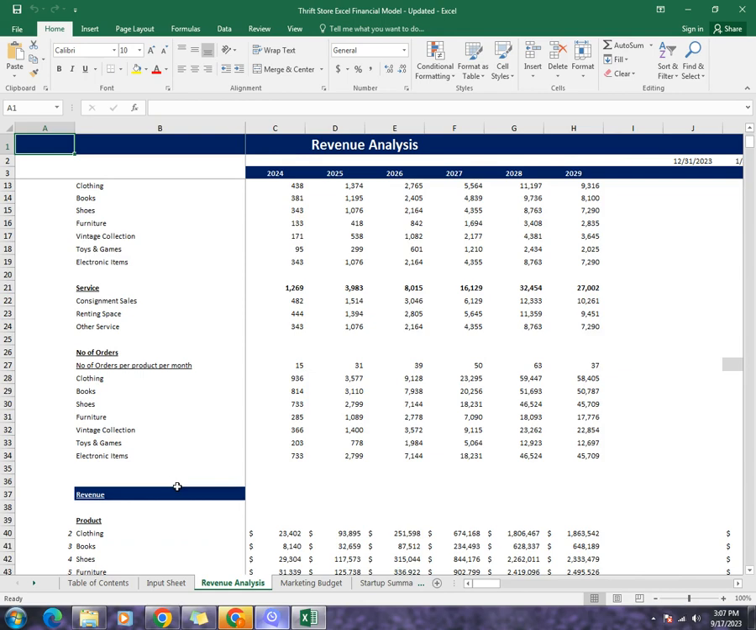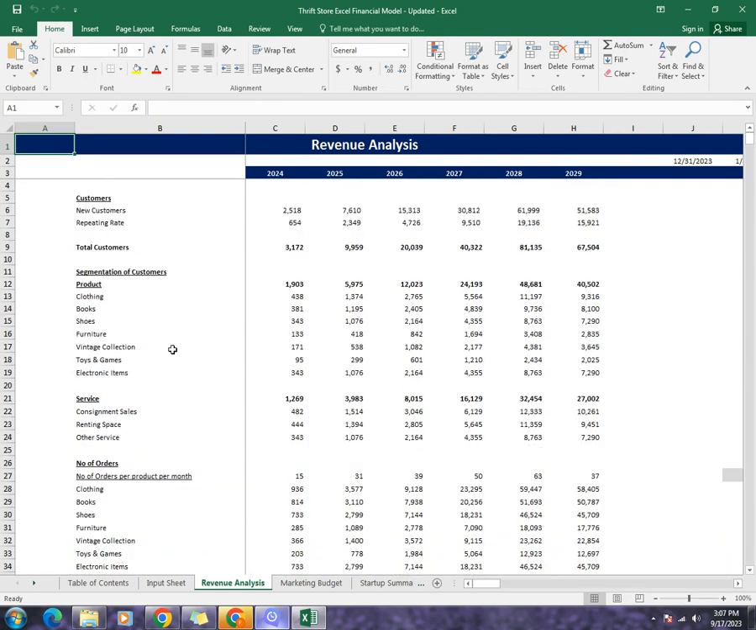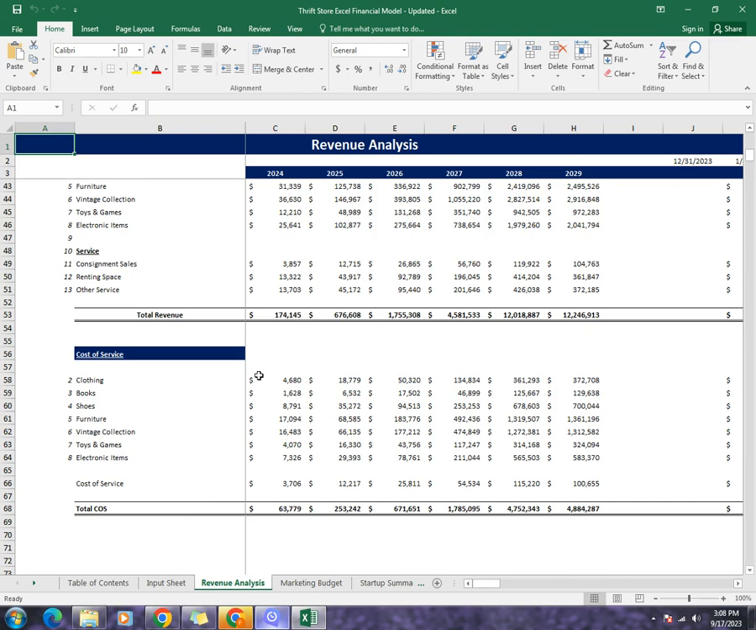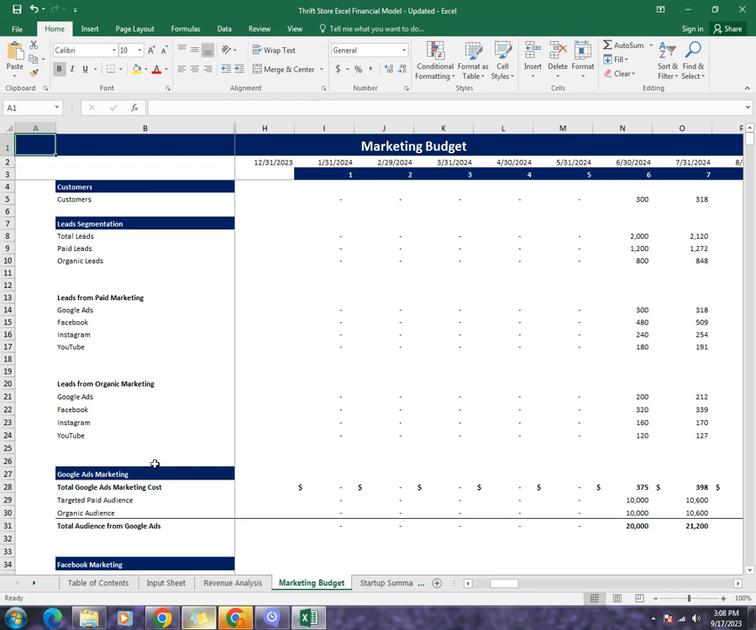Then comes the revenue generated by revenue streams, as well as the cost of service or cost of goods sold. As you can see over here, we will say it's cost of goods sold. Then comes the marketing budget.